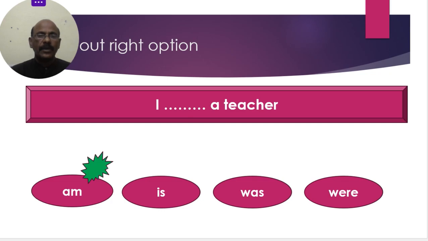This is present tense because there is nothing in the sentence to show it is past tense. Past tense means the work is completed. Yesterday, last week, last month, last year, like this, it will show. Nothing is there now, so this is present tense.